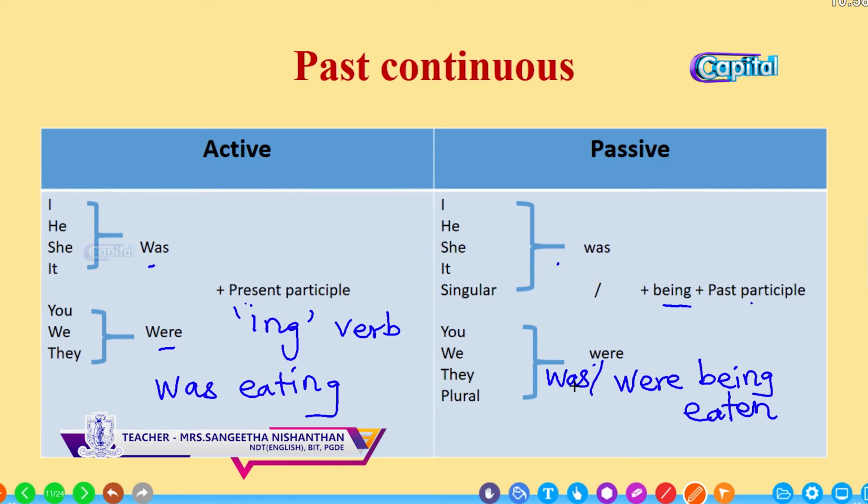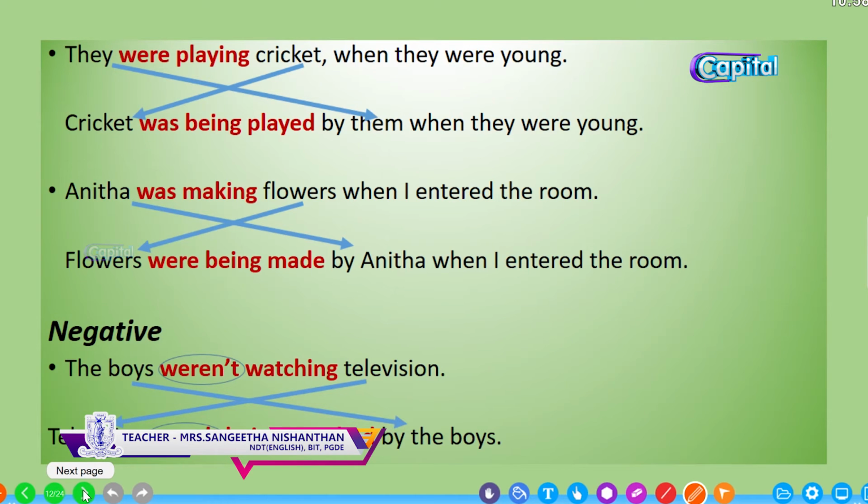Being eaten. Right. So when changing the past continuous into passive, we add being and change the main verb into past participle. Look at the examples. They were playing cricket when they were young. Who? They, the subject. What were they doing? Were playing cricket. This is the verb. What were they playing? Cricket. So this is the object. Bring the object to the beginning. Cricket. It is singular, so was plus being.